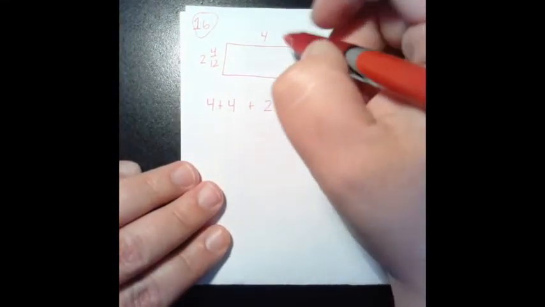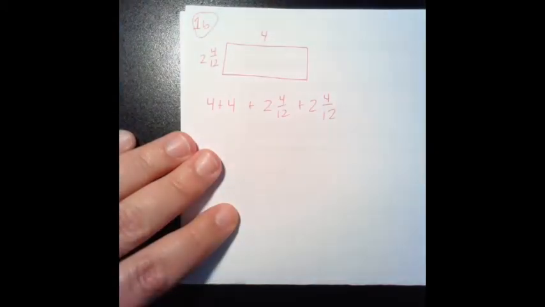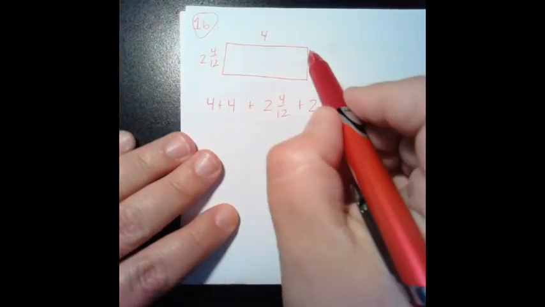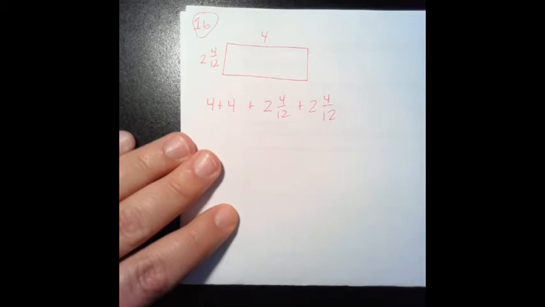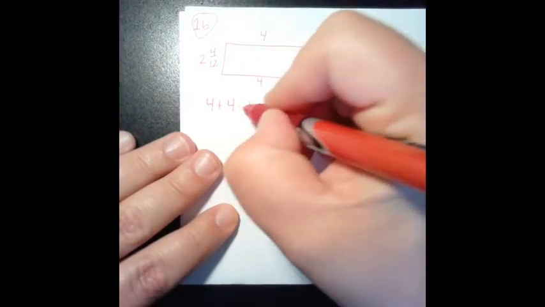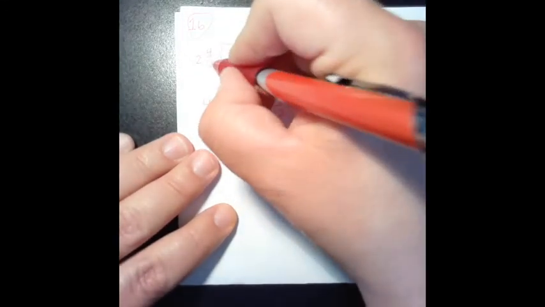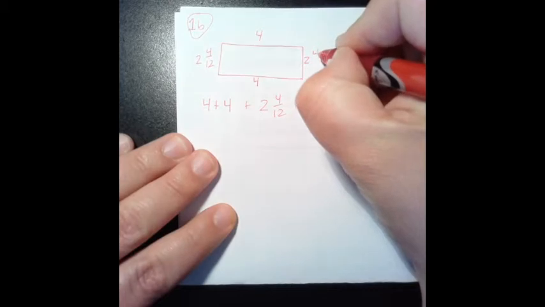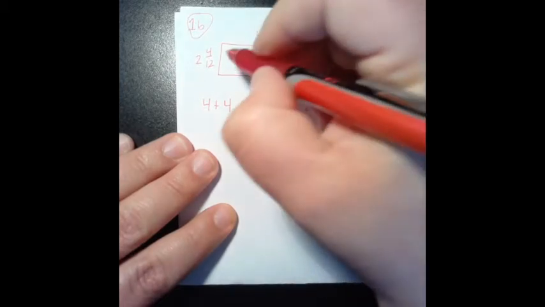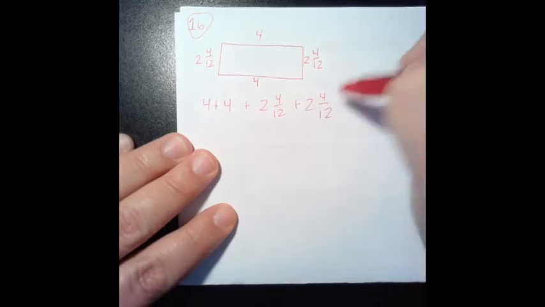Now what's the perimeter of Pete's bed? Well, we know that Pete's bed has one side that's 4 and the other side that's 2 and 4/12. So to find the perimeter, we've got to add all 4 sides together. So we're going to go 4, and we know that the opposite side is 4, so that's 4 plus 4. And then the opposite side of this one is 2 and 4/12, so this side is also 2 and 4/12. So now you're going to go 4 plus 4 plus 2 and 4/12 plus 2 and 4/12.